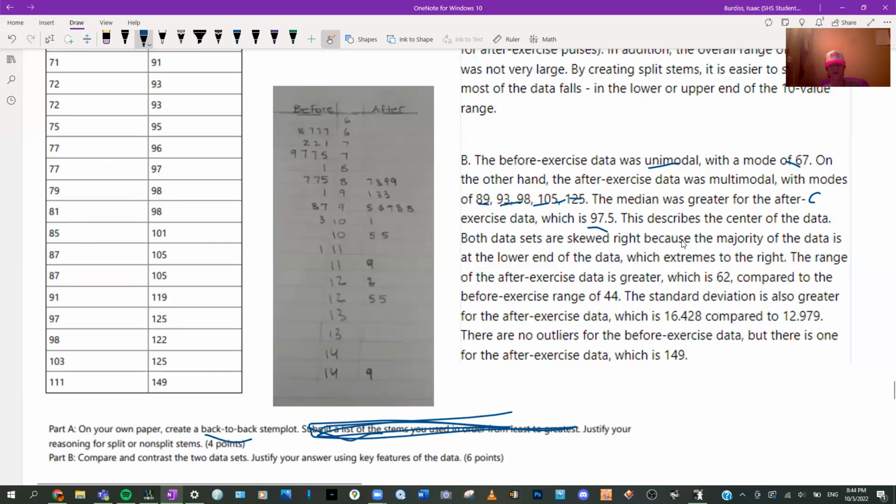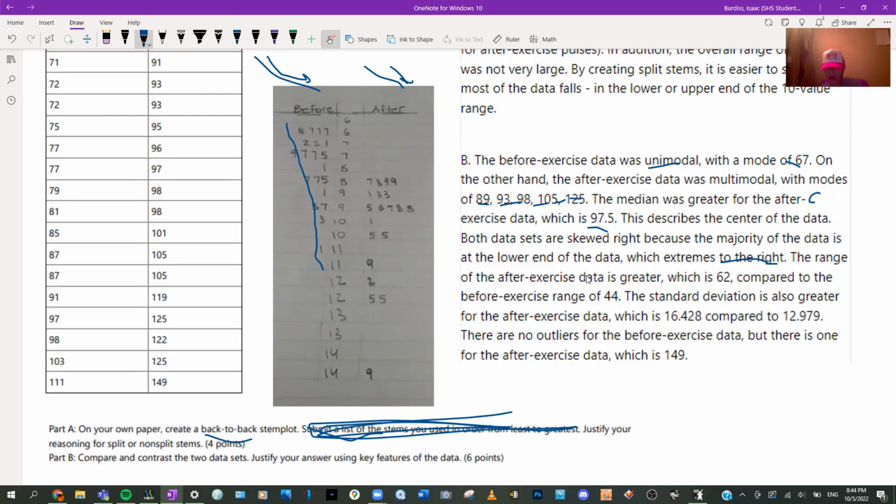Both were skewed to the right because the majority of the data is in the lower end. Now it's a little bit reversed for this, but just imagine if this is kind of flipped over. Instead it's put like this, so that it would go to the right if you put a skateboard down that. That's what I would say. Same thing with this. It would go to the right. Extremes are to the right.